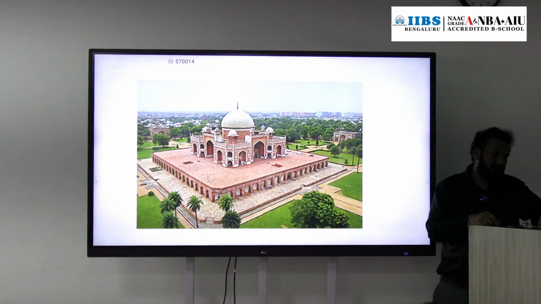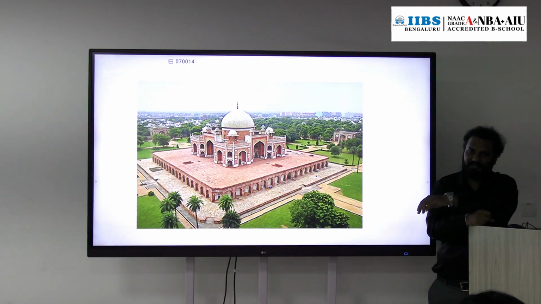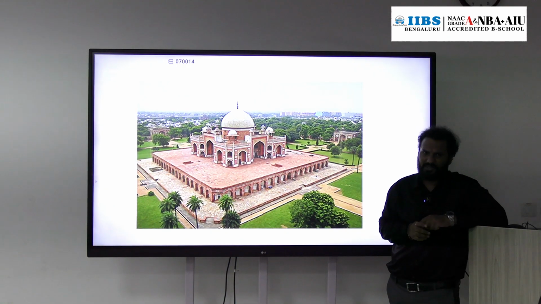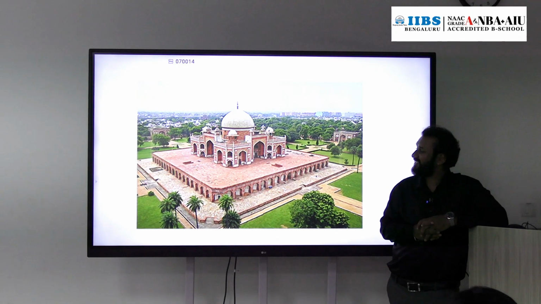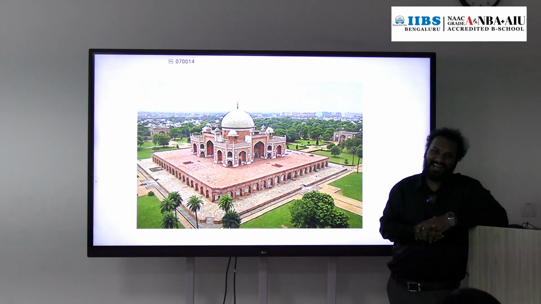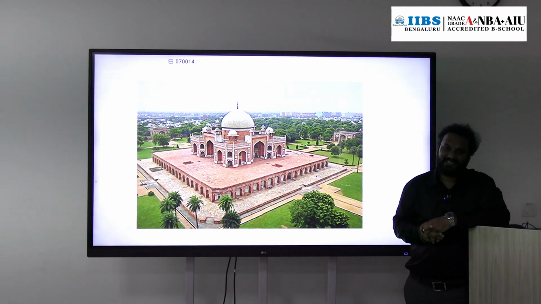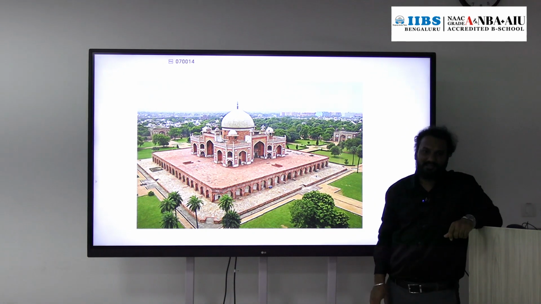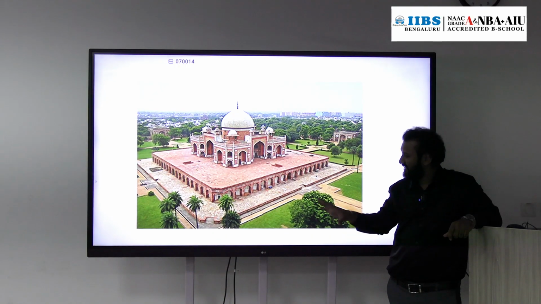Apart from that, see, this is Humayun's tomb. This tomb is in Delhi, it is a World Heritage Site. This was constructed at the time of Akbar. And this Humayun's tomb is also called the graveyard of the Mughals. Most of the Mughals and their bloodline are buried here only.